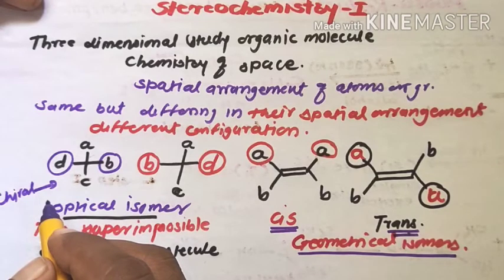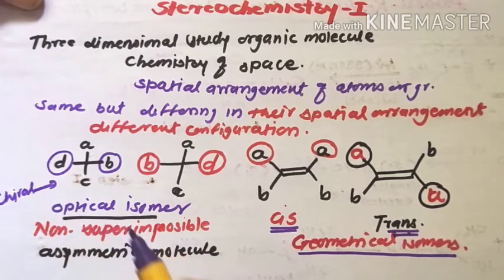Chiral carbon atoms usually lead to molecular chirality, that is, optically active molecules. The optical activity of the molecule is due to non-superimposable mirror image compounds.